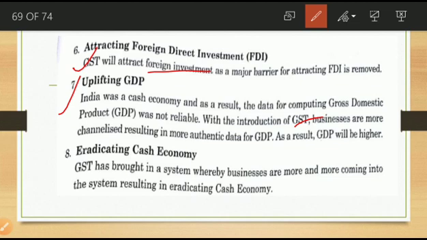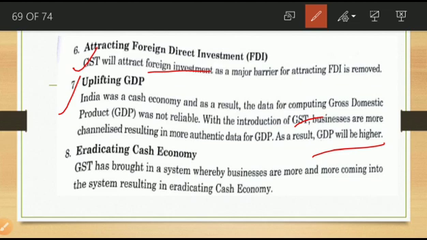As a result, GDP will be higher. You will study about GDP in detail in economics, including how to calculate it and its methods.